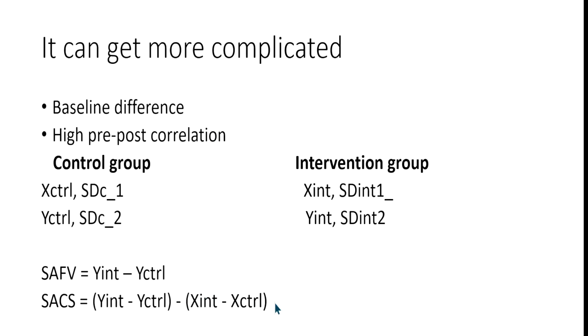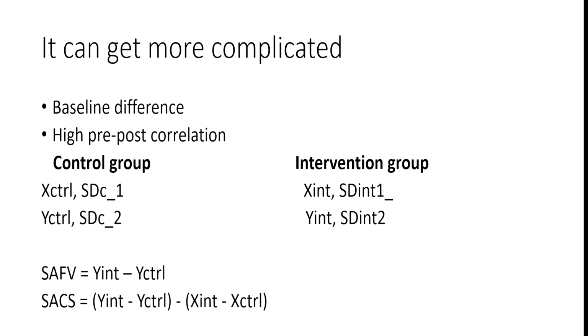But this is not the only issue. This accounts only for baseline difference. It doesn't account for high pre-post correlation. Sometimes in studies, the mean at the intervention endpoint is predicted by the value at the beginning of the intervention. That means the value before the intervention is correlated with the value post intervention, so you have a pre-post correlation. It could be high, like 0.6, 0.7, or maybe 0.9. So maybe it's highly correlated.